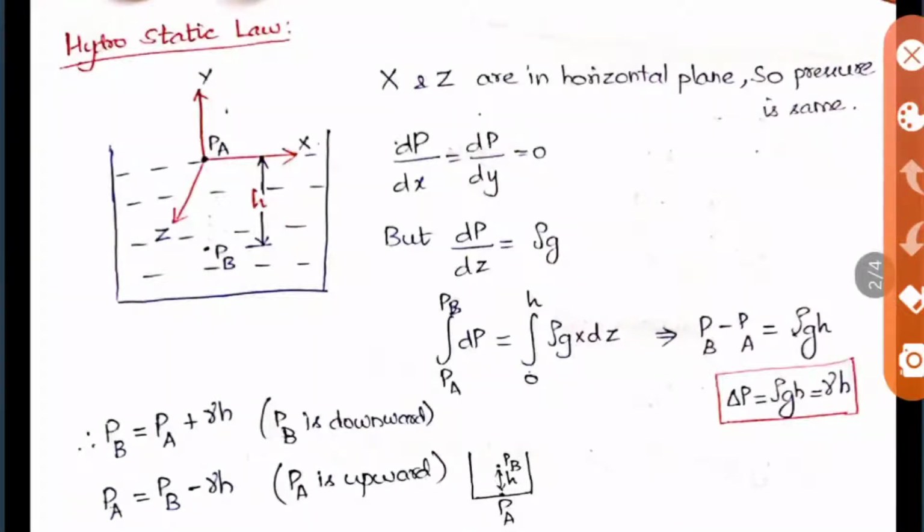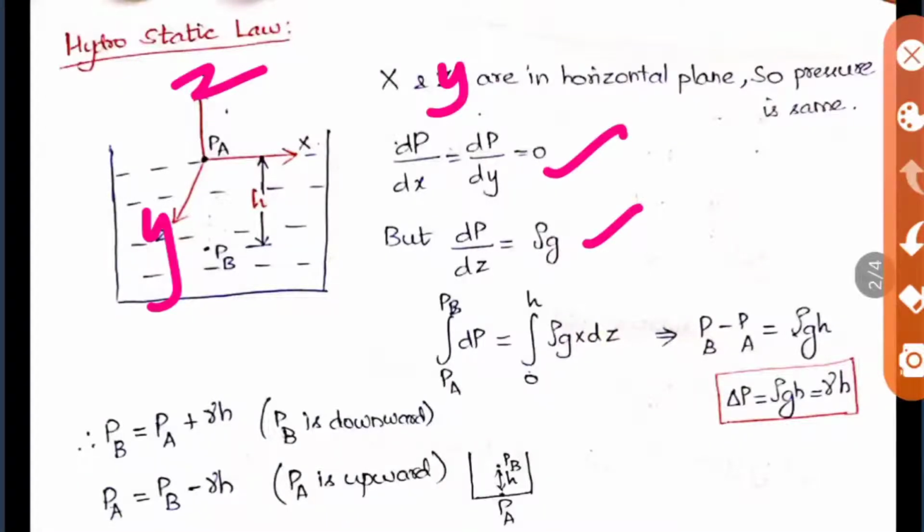So we can use this principle here. As I told, this is y that we have considered, and this is z. So x and y lie in a horizontal plane, just 90 degrees from each other. So we can take dp by dx is equal to dp by dy is equal to 0 because the pressure is the same here. But dp by dz won't be the same. Here we'll be using the natural formula. We know rho g, so we are using rho into g here.